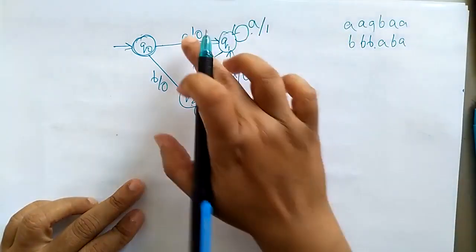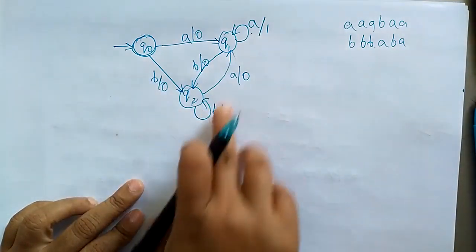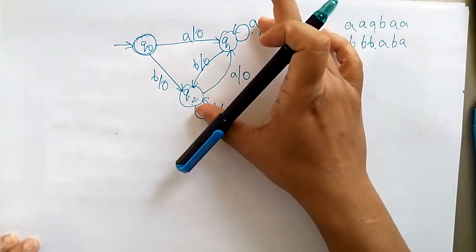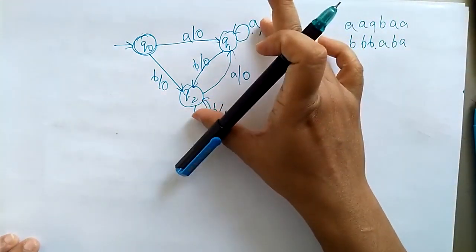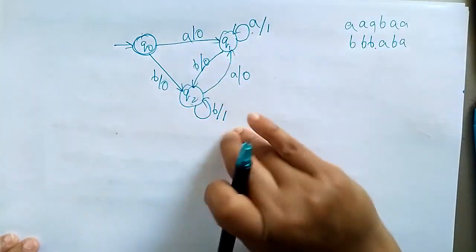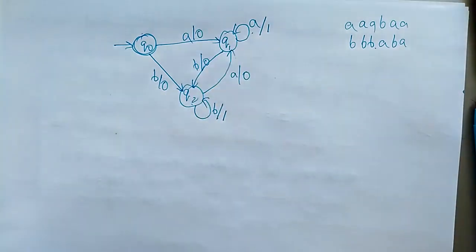So only for AA and BB is the output 1, and keep all the remaining outputs 0, for whatever question they have given.